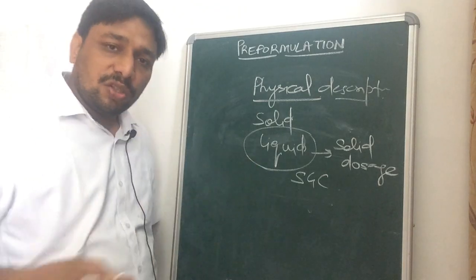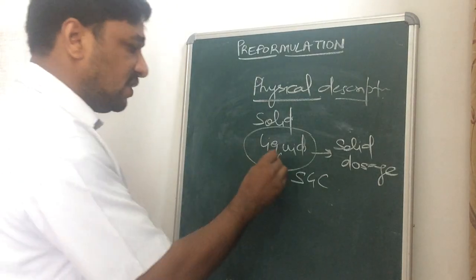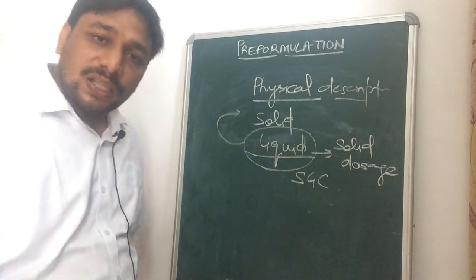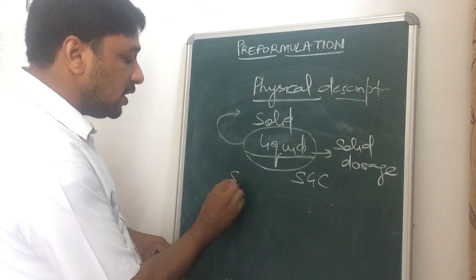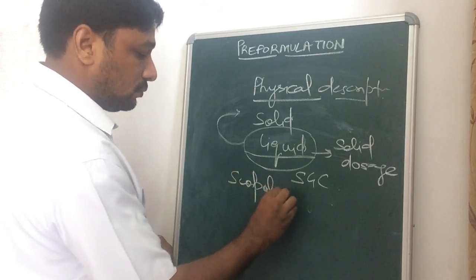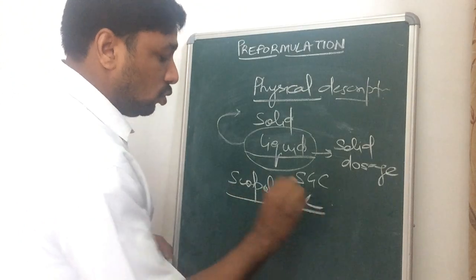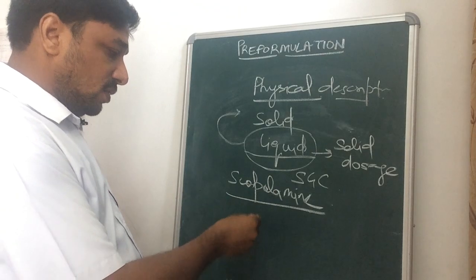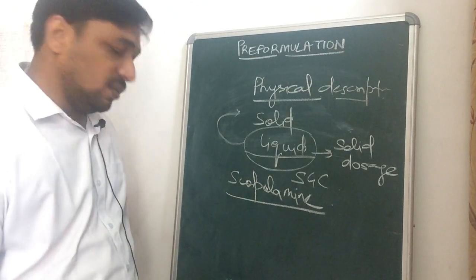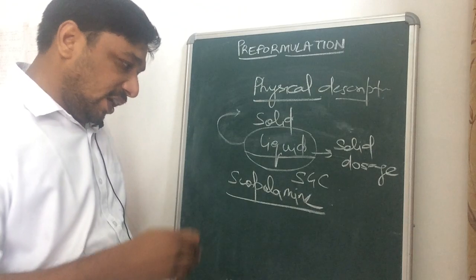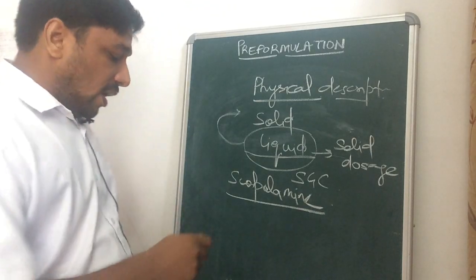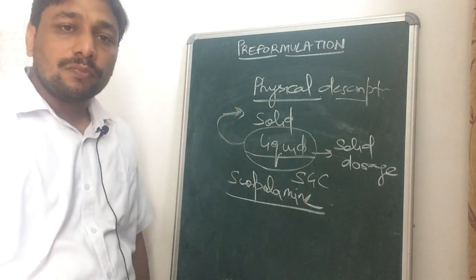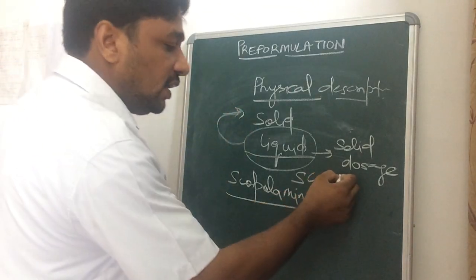And there is one more strategy, that we can change that liquid drug into a solid salt. For example, the drug scopolamine. Scopolamine is a liquid drug, but we can make the salt of that liquid drug and convert it into scopolamine hydrobromide, which is a solid salt, and we can make a solid dosage form.